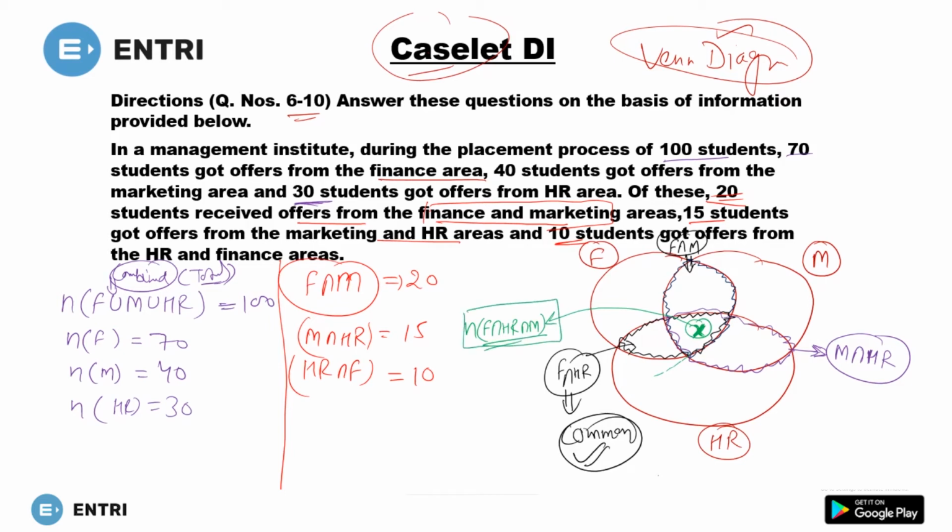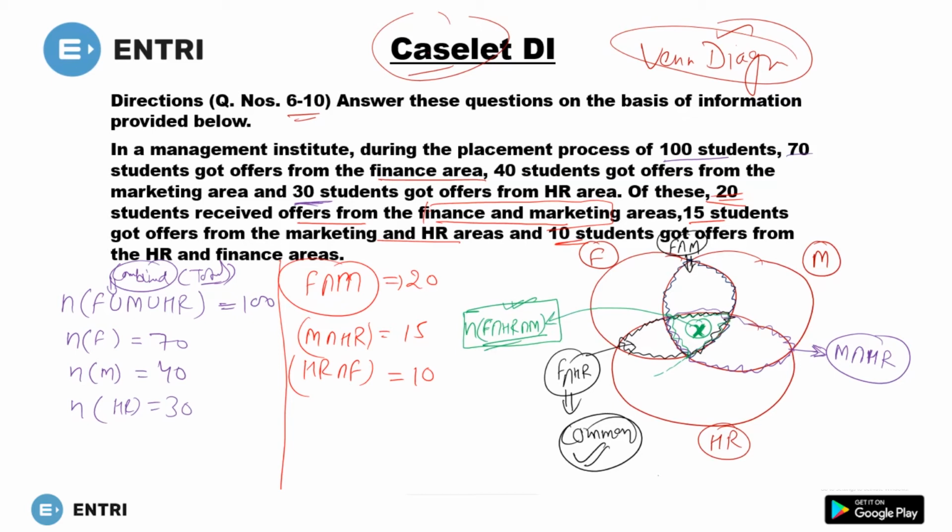What will this represent? Number of students which are common in finance, HR and marketing, meaning in all the departments. Or you can say the number of students who got offer letters from all three departments or all three areas will be written here. Okay. Now this is common for all three.